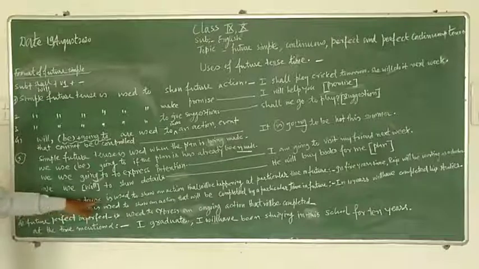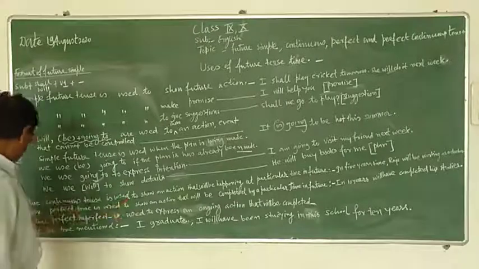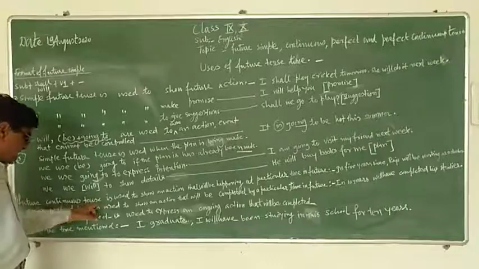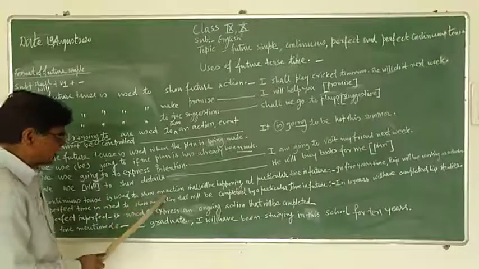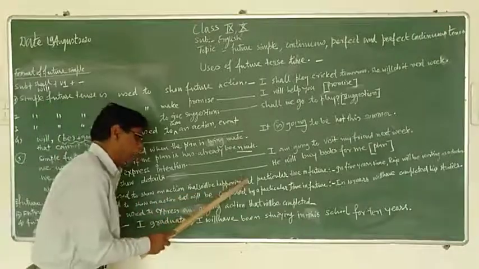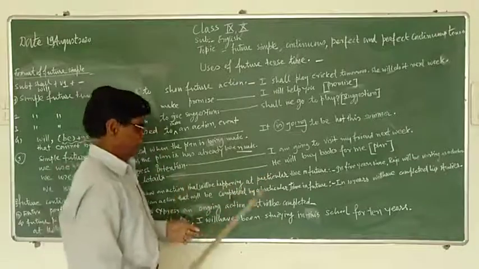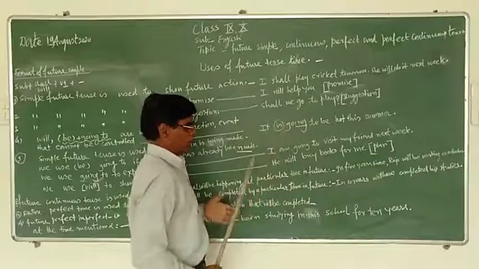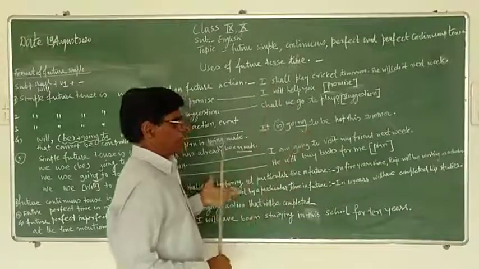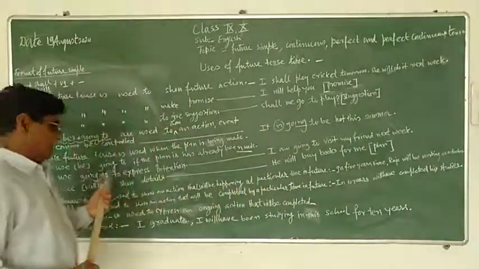Future continuous tense is used to show an action that will be happening at a particular time in the future. For example, in 5 years' time, Raju will be working as a doctor.